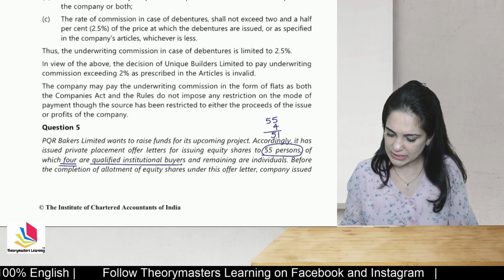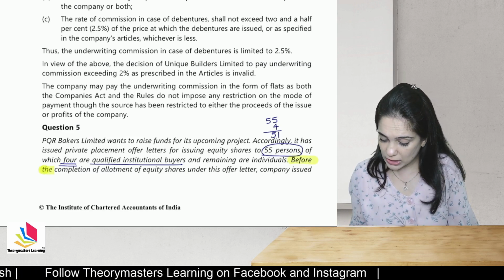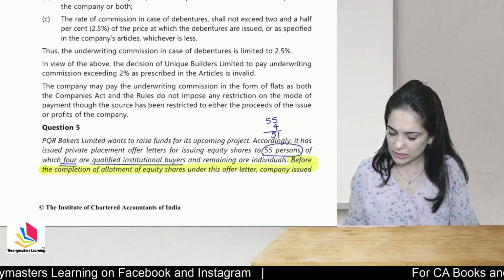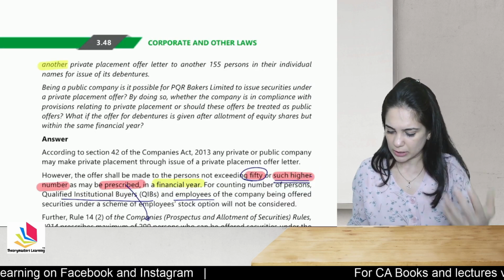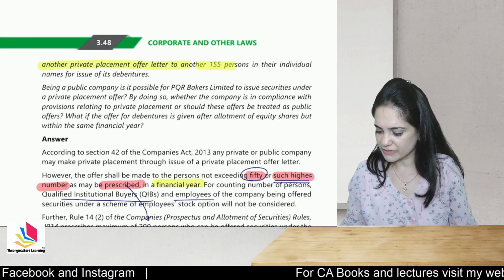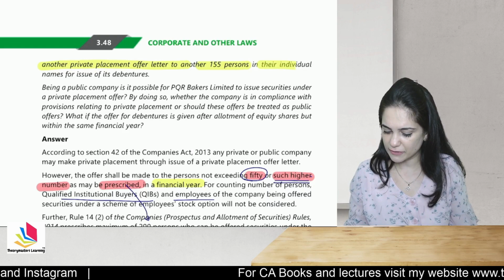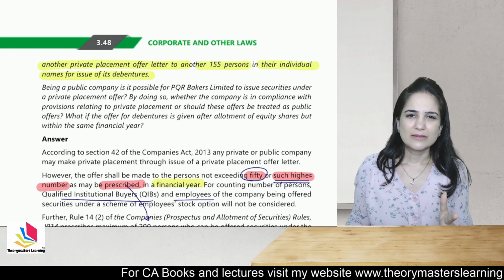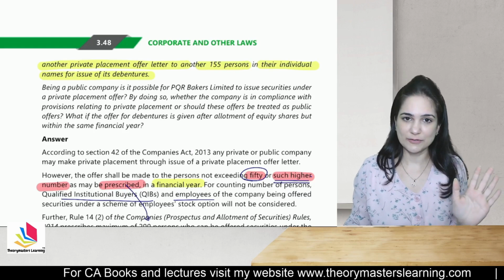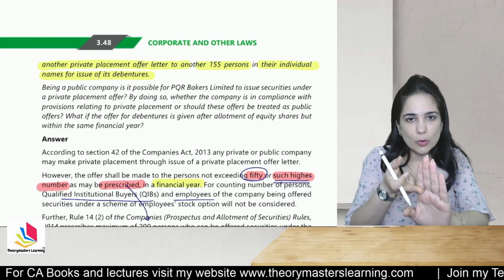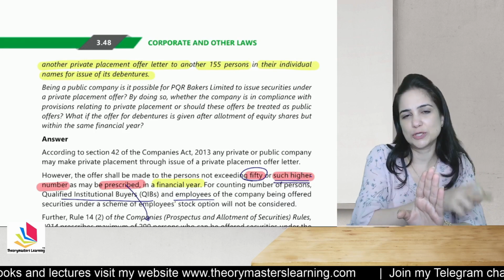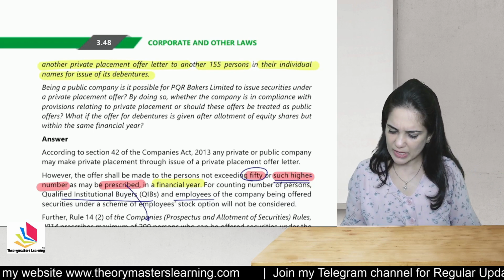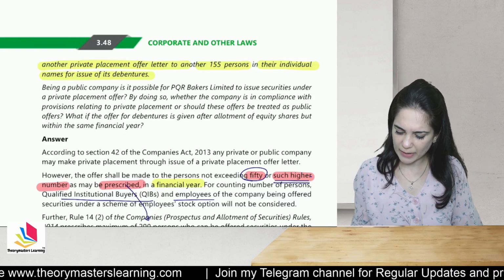Now, see students, this is the hint. Before the completion of allotment of shares under this offer letter, the company has now issued another private placement offer letter to another 155 persons in their individual names for issue of debentures. It doesn't matter, you can issue any kind of security, but that is possible only when the allotment for the previous issue is complete. Being a public company, is it possible for PQR to issue securities under private placement?